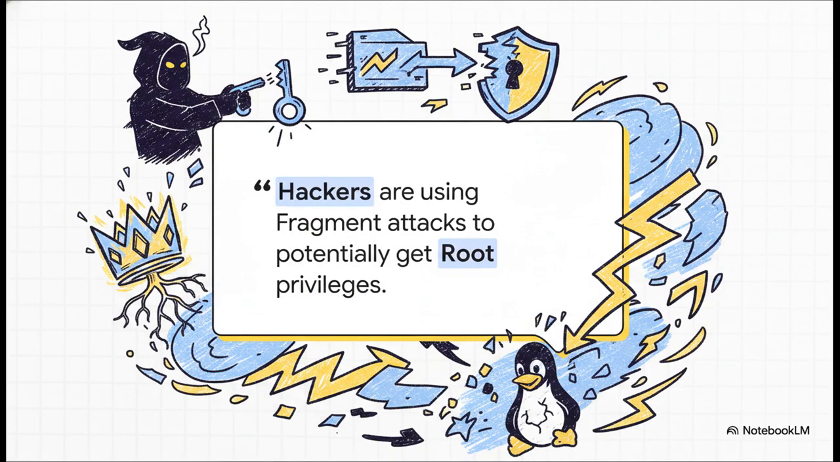The security world is practically buzzing with panic over this. There's a warning going around that basically says Linux has another zero-day vulnerability. Hackers are using fragment attacks on Linux, even potentially getting root privileges. And yeah, you heard that right. This isn't just about crashing a server. Hackers are finding sneaky ways to completely bypass standard security defenses to seize absolute, unrestricted control over Linux environments.